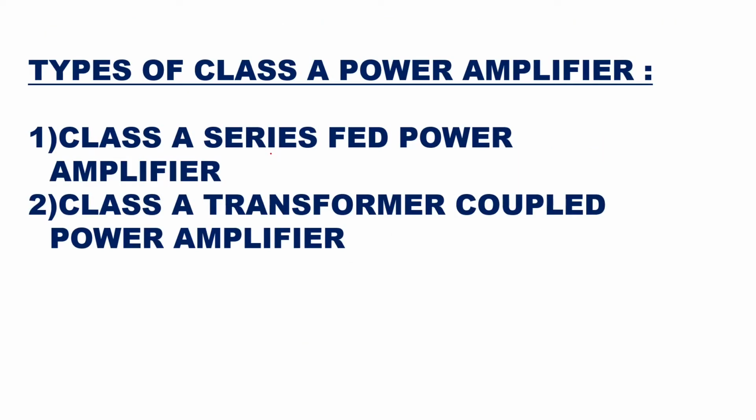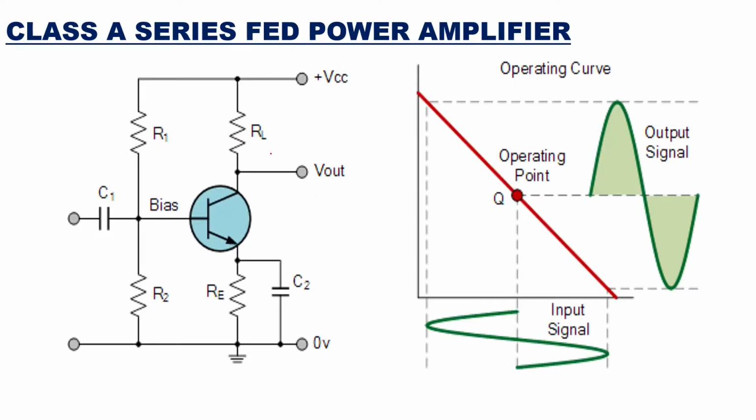Now, in this class A amplifier, we will see what types we are going to study here. The first type is the class A series fed power amplifier, which is also called a directly coupled amplifier. The second one is the class A transformer coupled power amplifier. First we'll see the class A series fed amplifier. This is the circuit of the class A series fed amplifier.